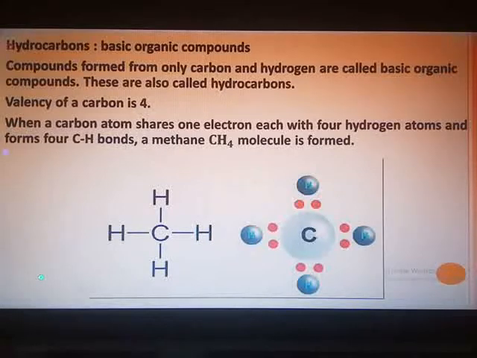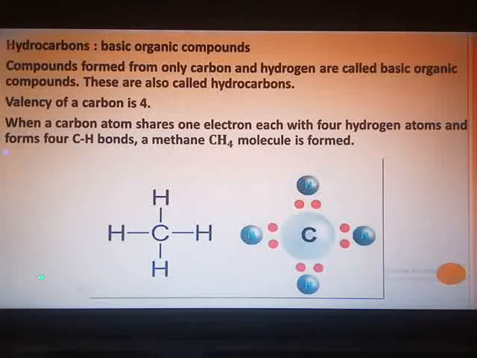However, this occurs by the sharing of electrons rather than give and take of electrons. Carbon is an element which does not believe in donation or reception of electrons. It rather believes in sharing of electrons. Or in other words, a carbon atom can form 4 covalent bonds with other carbon atoms or atoms of different elements.